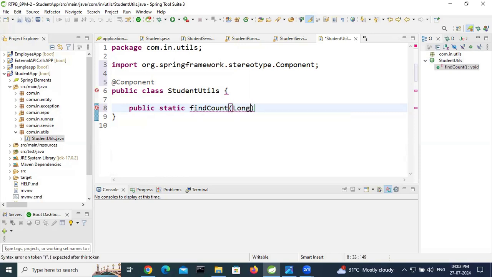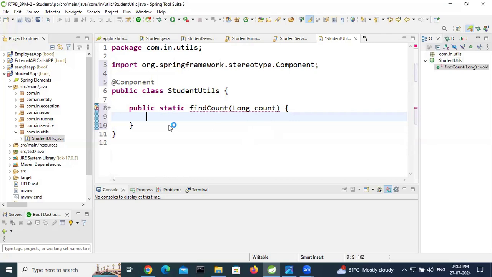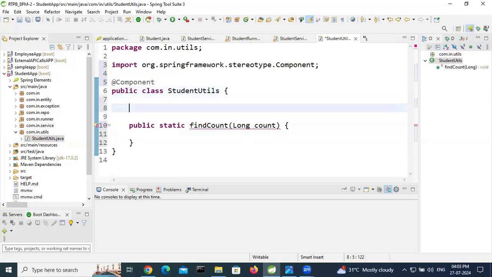Long count. After that, we need words, right? Like 1, 2, 3 kind of. For that, here private static string words.